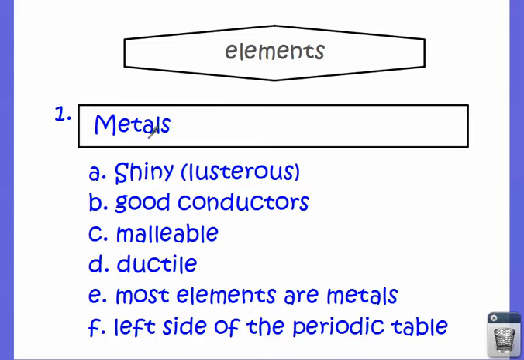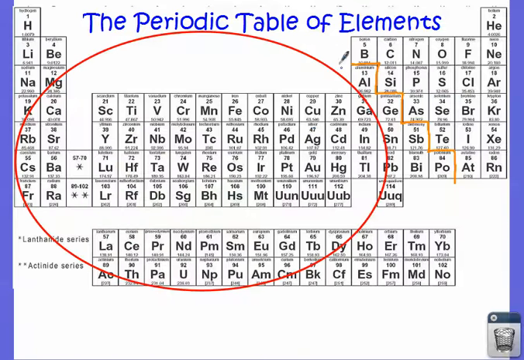When we talk about elements, elements can be broken into three categories themselves. Elements can be metals, and some common properties of metals are that they're lustrous, meaning they're shiny. They're good conductors of both heat and electricity. They're malleable and ductile. This is also the most common type of element. More elements are metals than are anything else combined. So metals are definitely the most popular type of element. And this makes up the entire left-hand side of the periodic table. So this whole area over here is all metals.